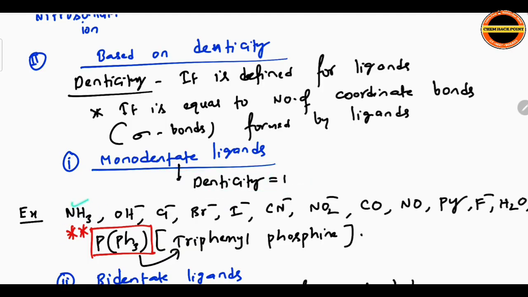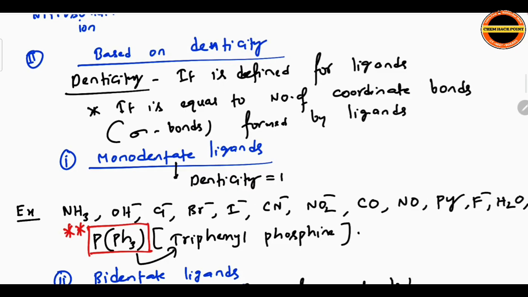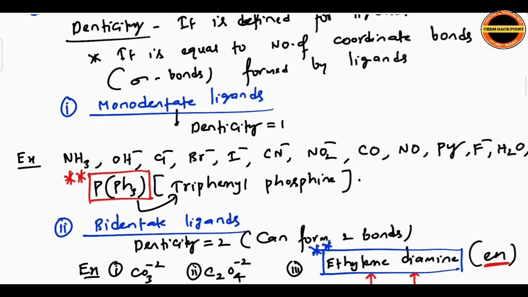Examples: NH3, OH-, Cl-, Py is pyridine, CN-, NO2-, CO carbon monoxide, NO, F-, H2O, even PPh3, triphenylphosphine. Important, triphenylphosphine is a monodentate neutral ligand. All these ligands can form only one bond.